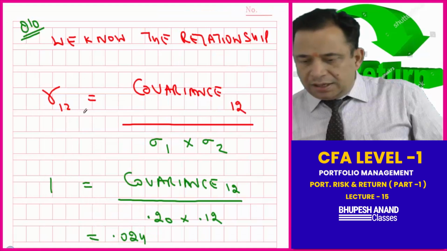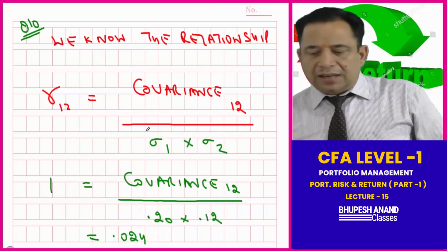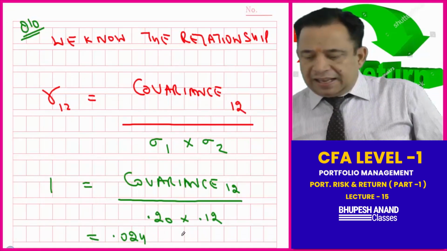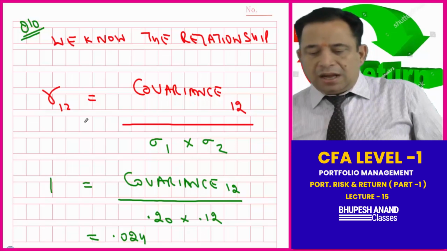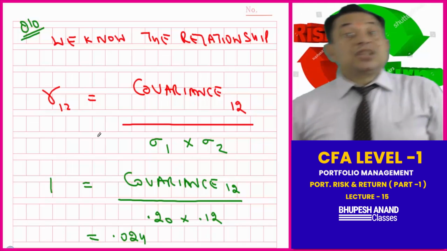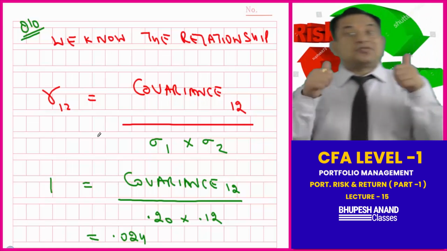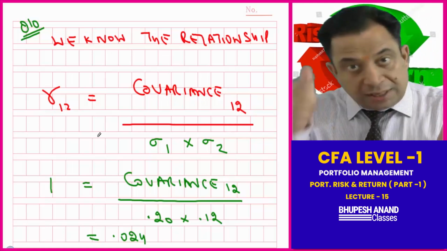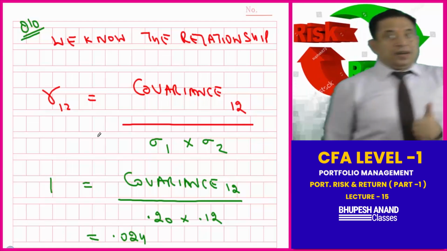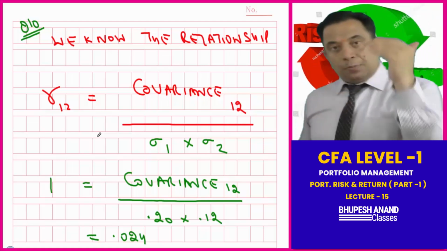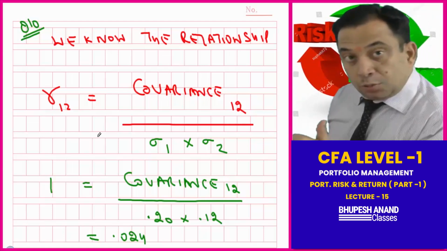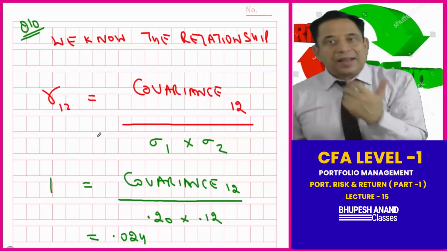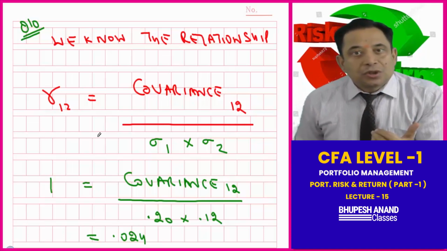We know that R is equal to covariance divided by the product of the standard deviations. In the case of perfect correlation, R is 1, and we have already seen in questions number 9 and 10, because they relate to the same case study, that correlation is 1. So 1 is equal to covariance divided by 0.20 into 0.12, that comes to 0.024. So I have calculated the covariance for you: 0.024.